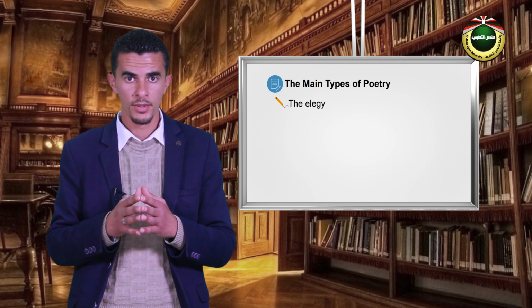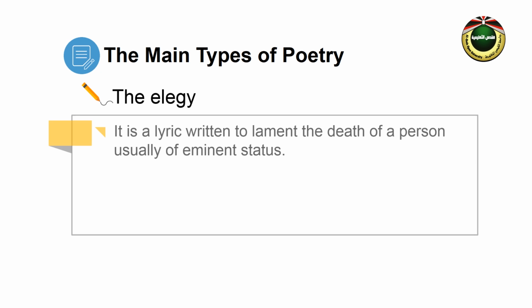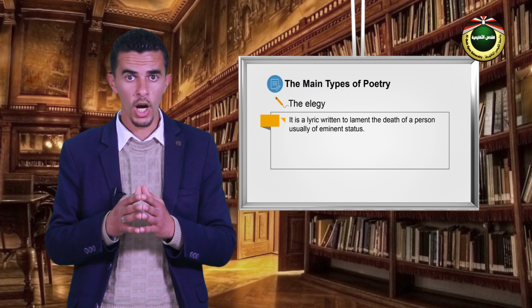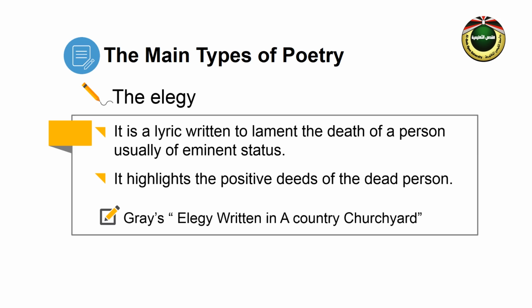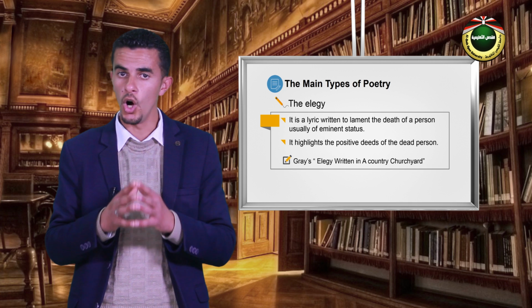The last type is the elegy. It is a lyric written to lament the death of a person, usually of eminent status. It highlights the positive deeds of the dead person. Gray's Elegy Written in a Country Churchyard is an example of elegy.